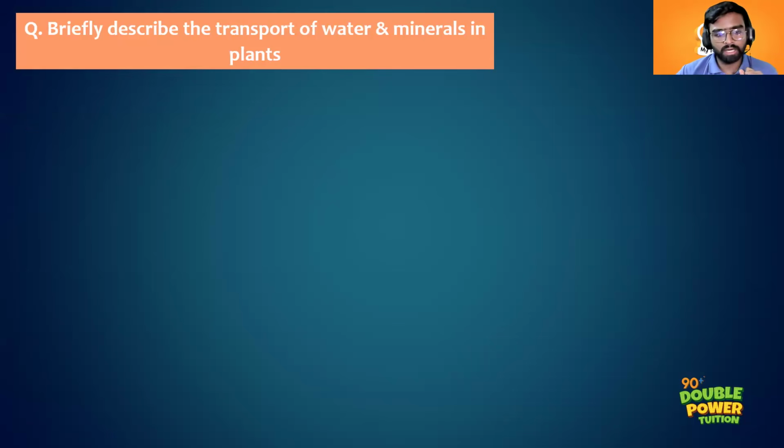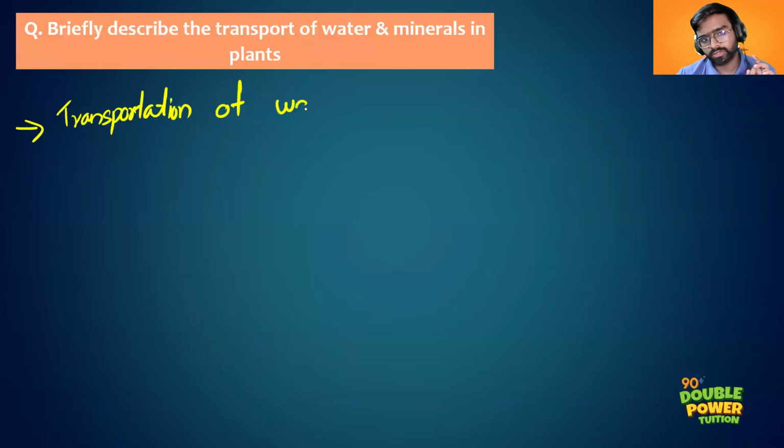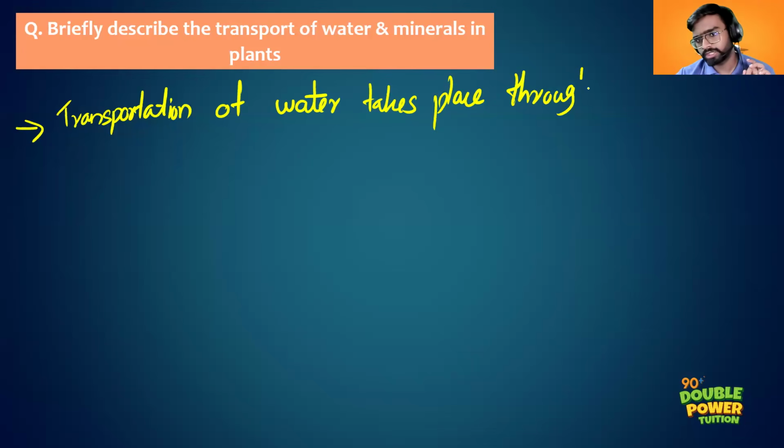So how can you write this answer? I will just show you. Very easy, in the form of points. The transportation of water takes place through xylem. That is the first point that you have to mention. After writing this point, then you can elaborate it. Then you can write the next point.